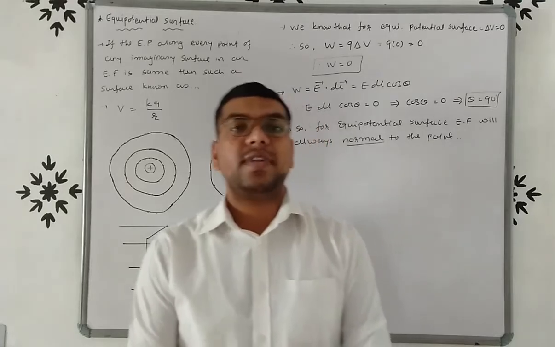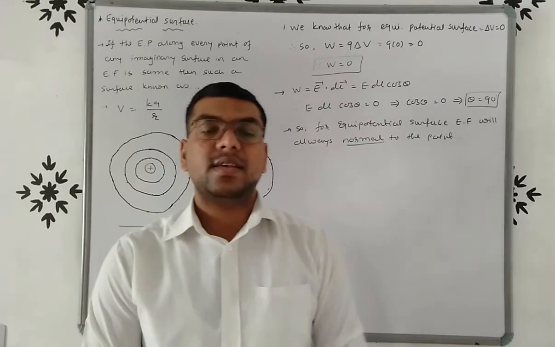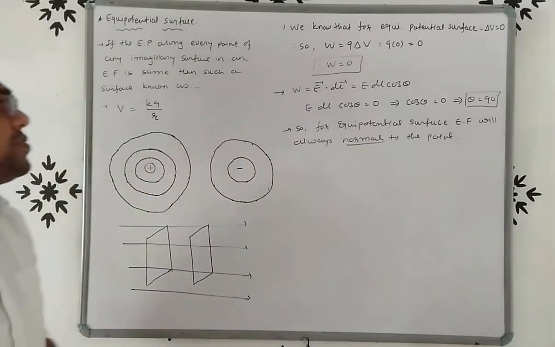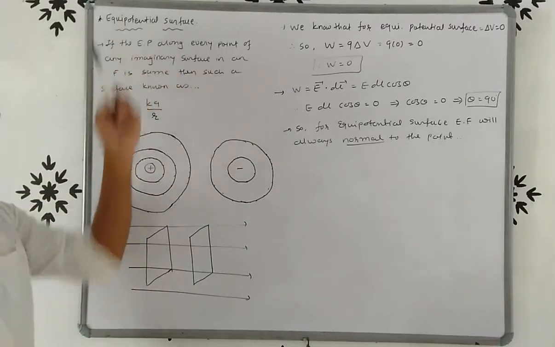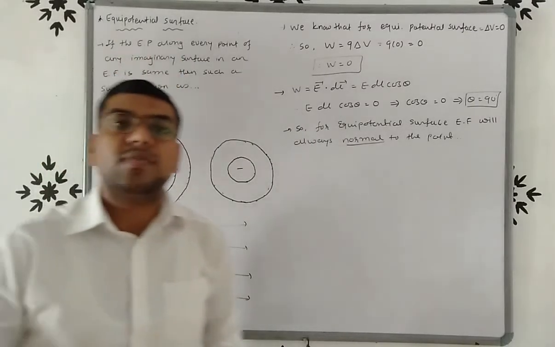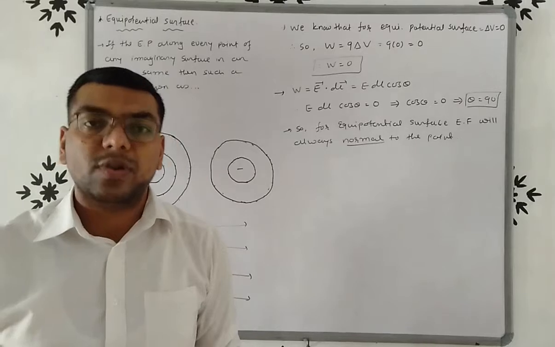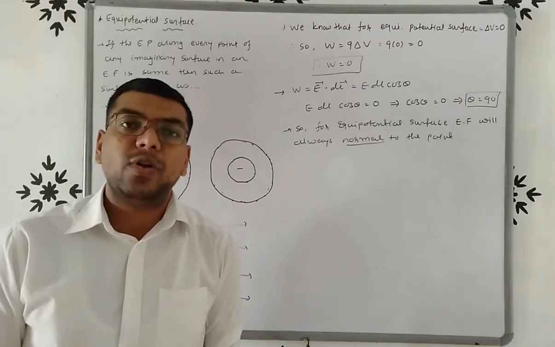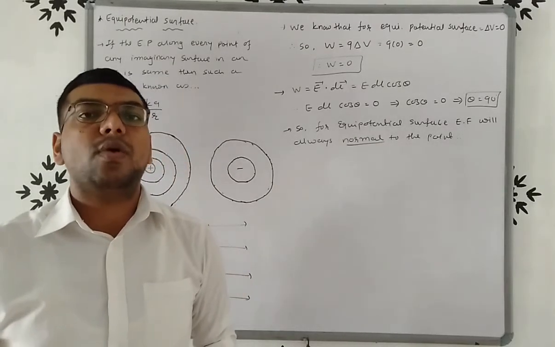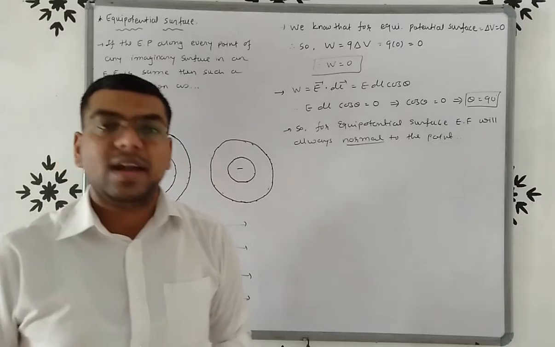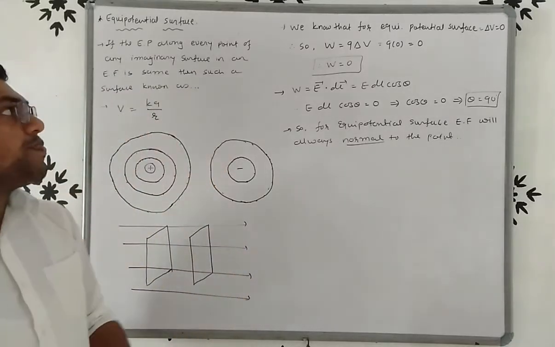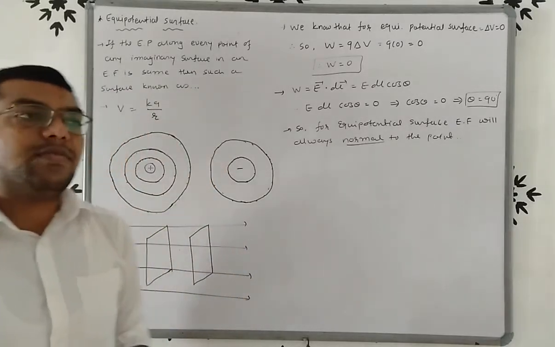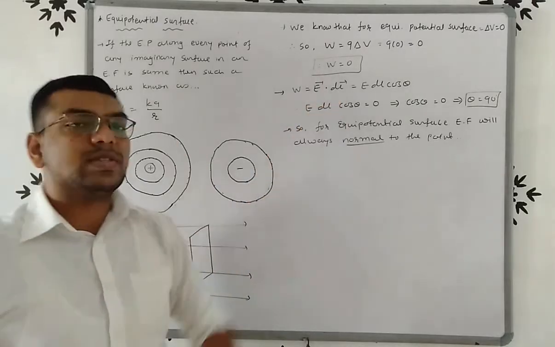So the different questions will be like this. First question, what is an equipotential surface? Draw the equipotential surface for positive charge, for dipole, and for uniform electric field, right? Then for an equipotential surface, prove that W is equal to 0.